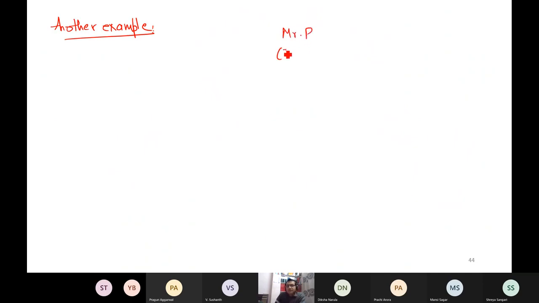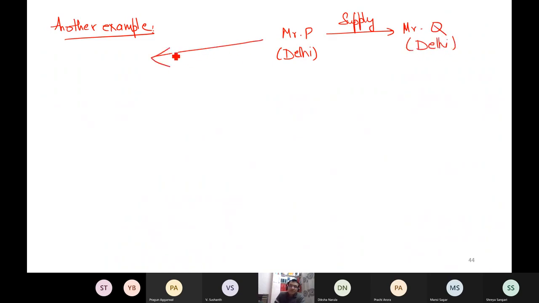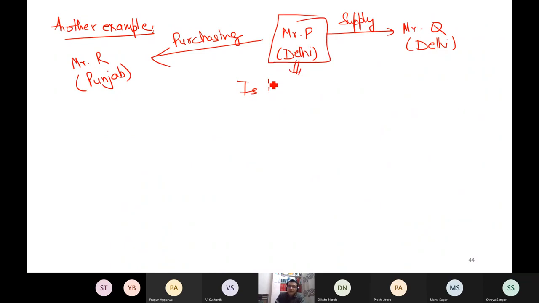Mr. P, Delhi, supplying Mr. Q, Delhi. But Mr. P is purchasing from whom? R. Purchasing from Mr. R, who is in Punjab. Now, can you tell me whether Mr. P is eligible for composition levy or not? This is my question. Is Mr. P eligible for composition levy?